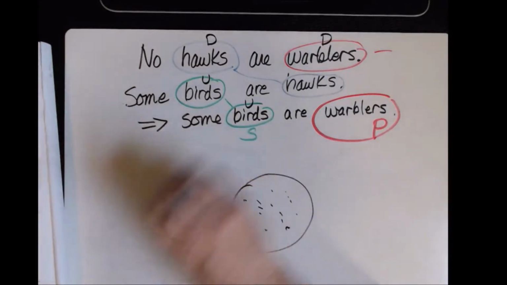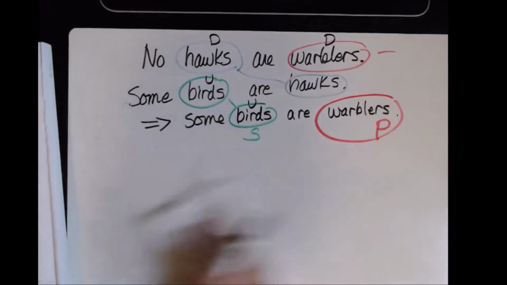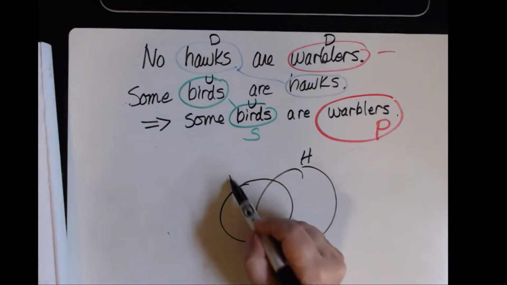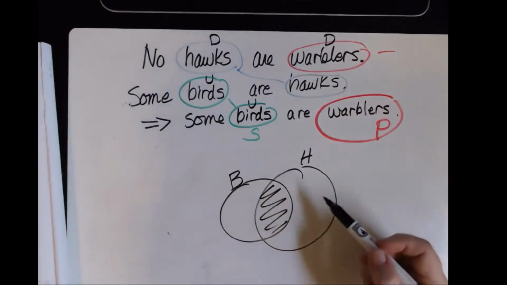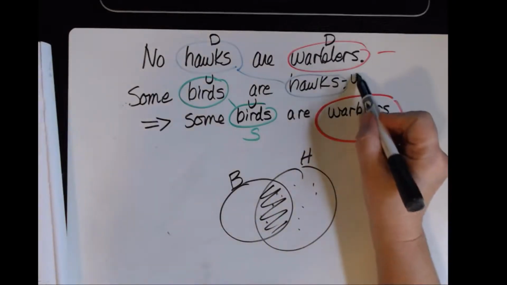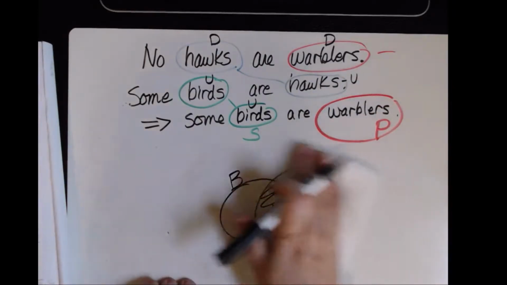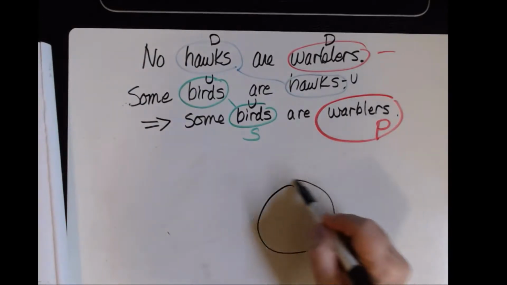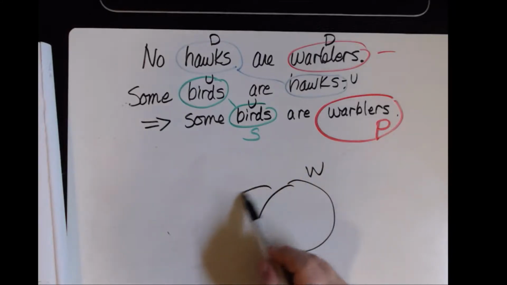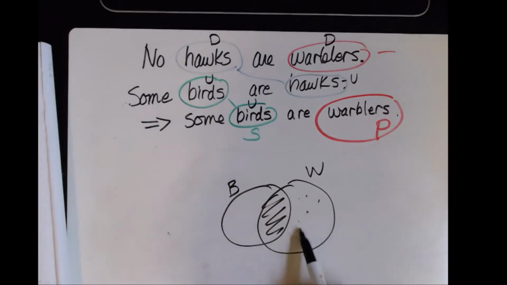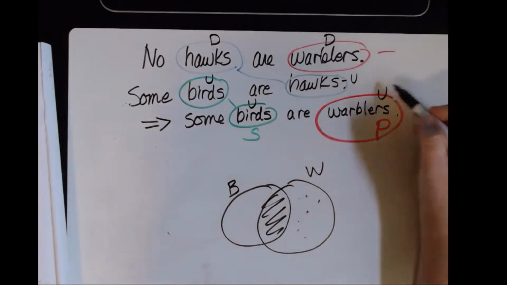Now, what about the second statement? Some birds are hawks. Here's my hawks. Some birds are hawks. But not every bird is a hawk, only some of them. So this is undistributed. And the last one, warblers. That's warblers. And this is birds. Some birds are warblers, not referring to everyone in the full set. So again, this is undistributed.